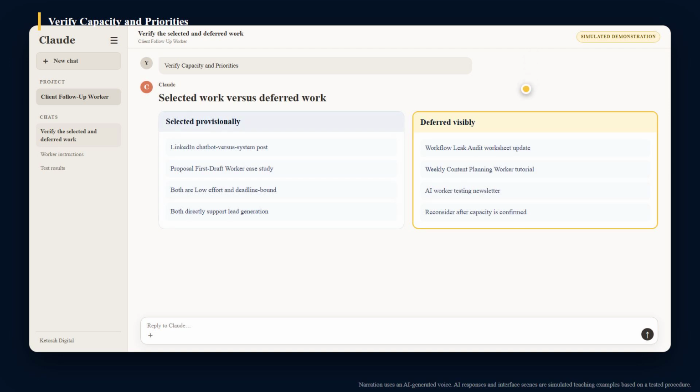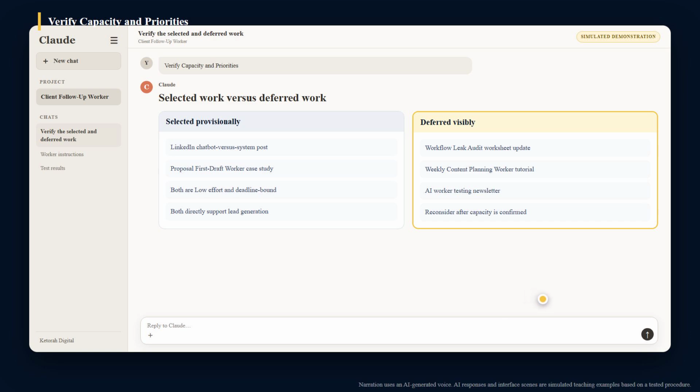Human review verifies that the plan uses only approved ideas, preserves all 3 fixed commitments, and does not exceed the deliverable limit. The 2 deadline-bound LinkedIn posts support the stated lead generation priority. The worksheet, newsletter, and full tutorial remain visible in the deferred backlog because their fit cannot be confirmed from relative